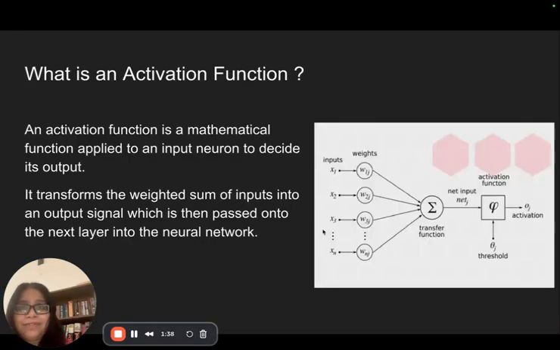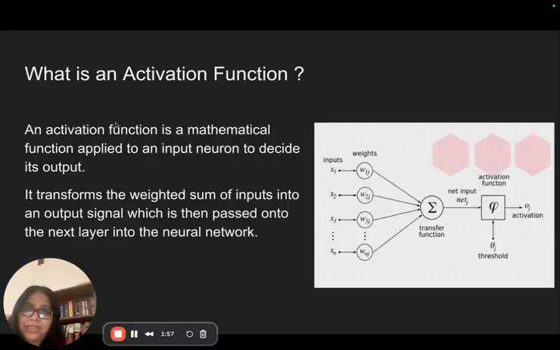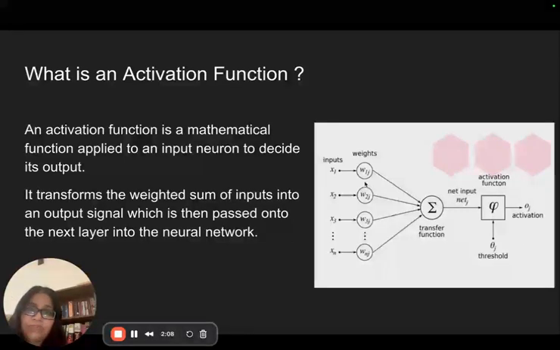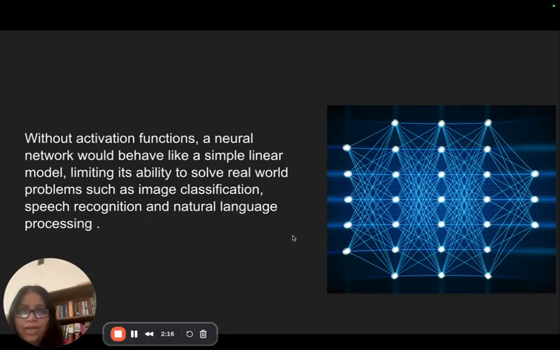It is a mathematical function applied to the input neuron to decide the output for the next hidden layer. So, like I said, for the input layer, I have the given set of values. For the hidden layer, the input is decided by the input neuron and the activation function. The output of the hidden layer will move forward to the next hidden layer. It transforms the weighted sum of inputs, meaning we use some weights along with the inputs, which is then passed to the next layer. Also, at times we add a bias.